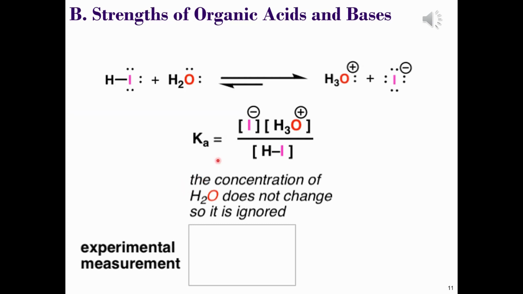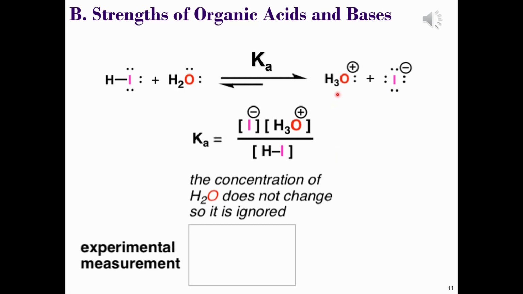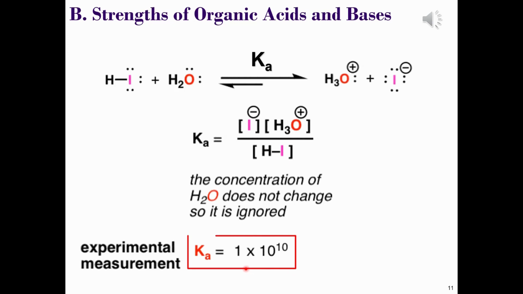Now Ka is used to represent the equilibrium constant for the dissociation of the acid into its conjugate base and conjugate acid, and we can measure this equilibrium constant of a reaction, and it then tells us the relative acidity of hydroiodic acid. Now for this acid, it turns out that the equilibrium constant is about 10 billion. That means for every molecule of hydroiodic acid there are 10 billion iodide anions.